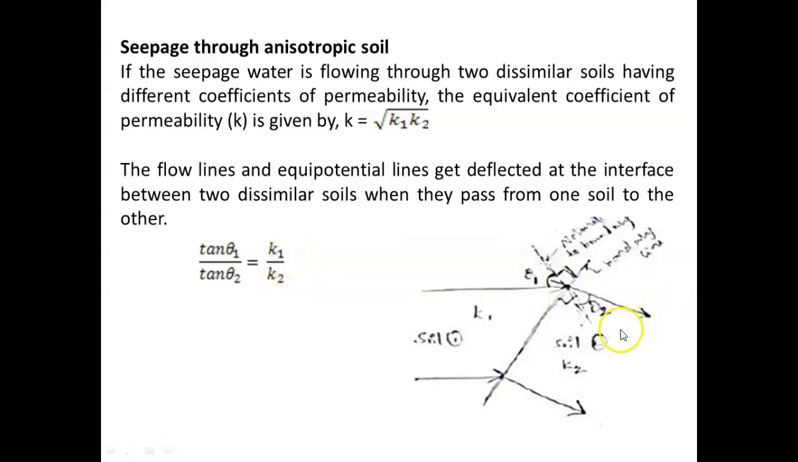So this is theta 1, this is theta 2. This is the normal to boundary. So this is the boundary and this is normal to boundary. So whatever the angles made by these two surfaces with the line normal to the boundary are taken as theta 1 and theta 2.